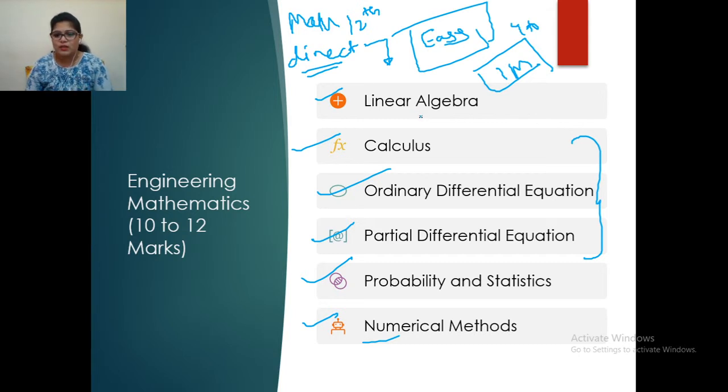Any question asked on algebra and probability statistics, you may be able to solve right now, but you have to work on calculus. You have to solve a lot of questions related to these three points, that is calculus, ODE and PDE. You can get them from a lot of workbooks. In our library also a lot of GATE books are available. From that you can take questions and solve them daily, so that you do not miss any questions in the GATE exam, that is the final exam.